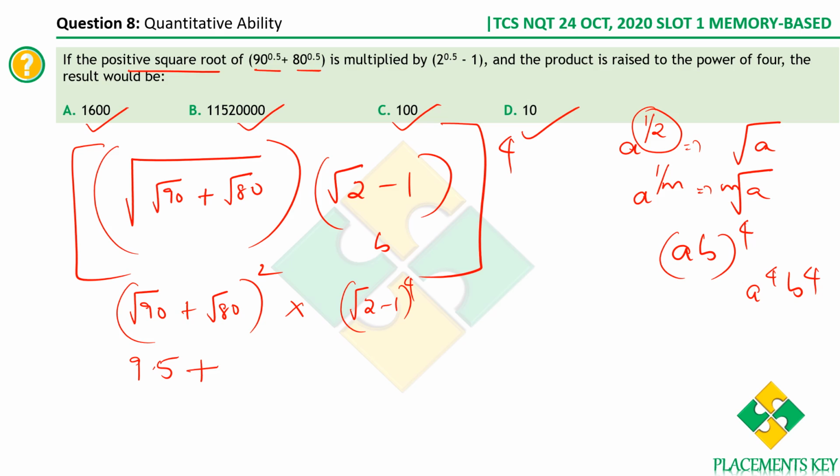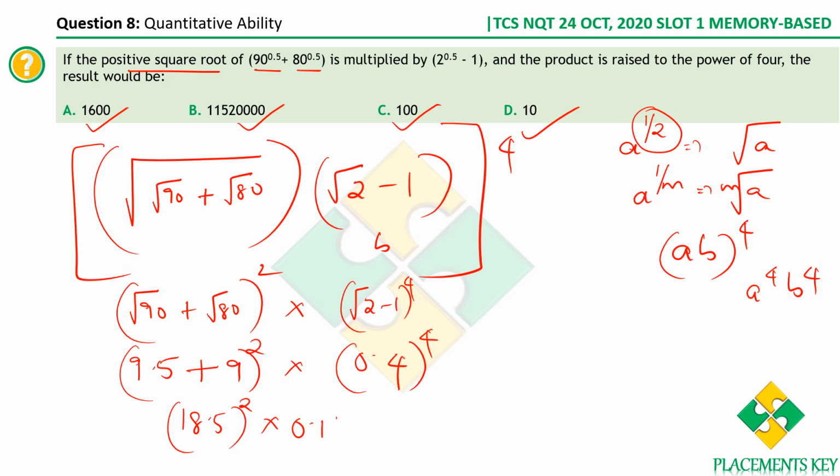Plus now square root of 80, I'll take it as 81 and write it as 9. Now this square into, we know square root of 2 is 1.414. So minus 1 gives 0.414, and I'll just approximate it to be 0.4, whole power 4. Now 9.5 plus 9 is 18.5 whole square, and then we have 0.4 power 4. So I'll first write it as 0.16. 0.4 whole square is 0.16, whole square.